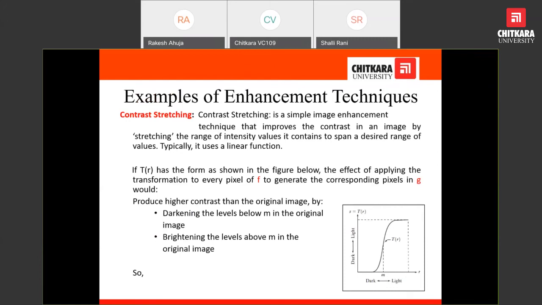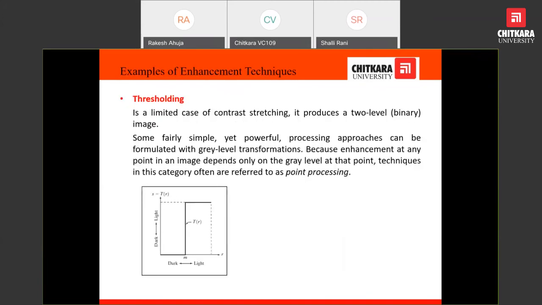With the help of contrast stretching, we can balance the dark and white pixels so that the picture looks better. One method is thresholding. Suppose we have pixel values from 0 to 255, and we set the threshold at 150. All pixels with a value less than 150 will be considered 0, and all pixels with a value more than 150 will be considered bright and converted to 255.